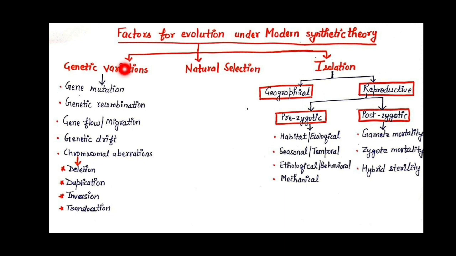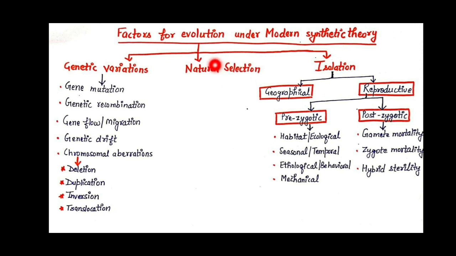In this we will discuss what factors are responsible for this genetic variation. The first is gene mutation, second gene recombination, third is gene flow or migration, next is genetic drift, and the last is chromosomal aberrations. These chromosomal aberrations are further divided into four types: first deletion, second duplication, next inversion, and the last translocation. So these are the things which are responsible for genetic variation.